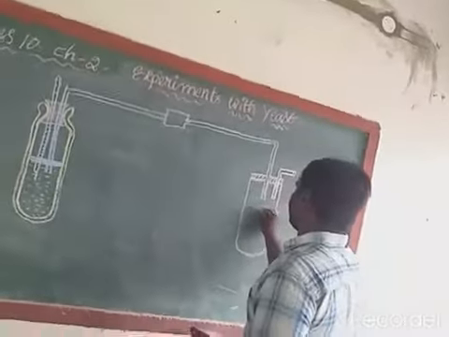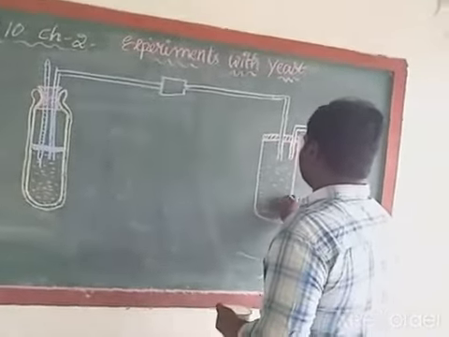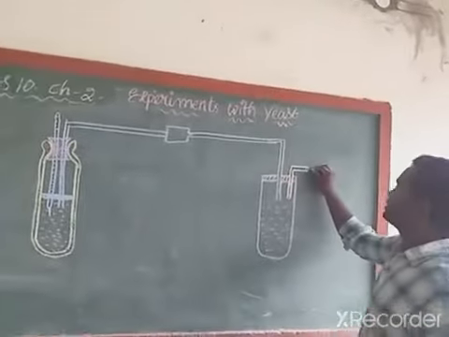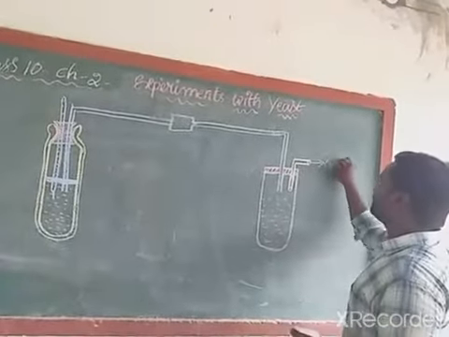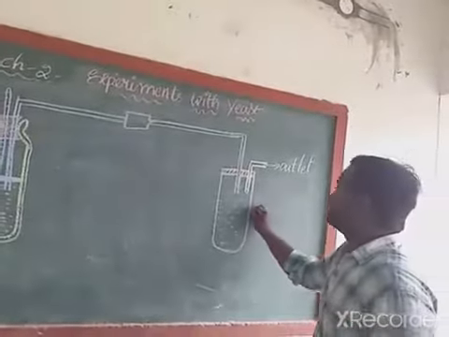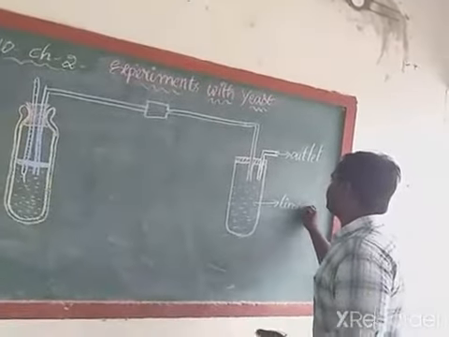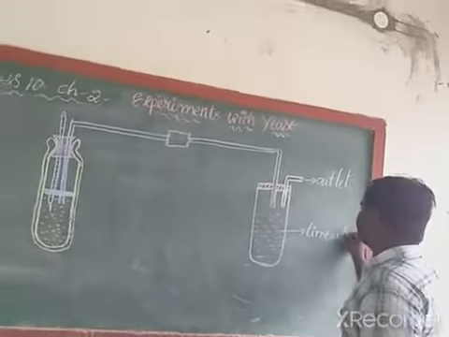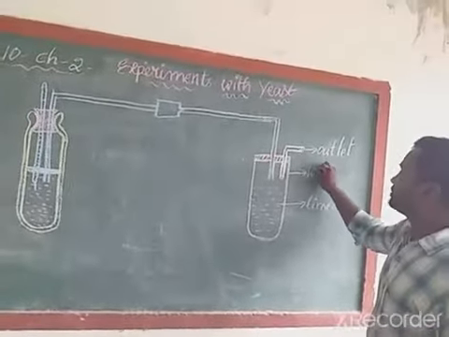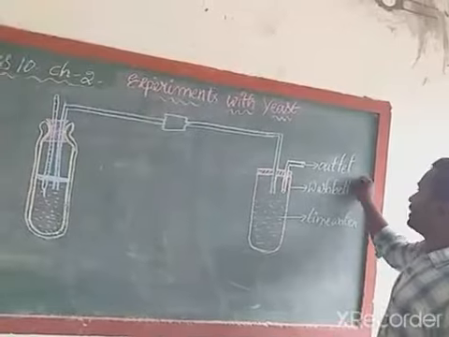Here we need to fill it with lime water. Okay. Next, this is the lime water. This is the wash bottle.